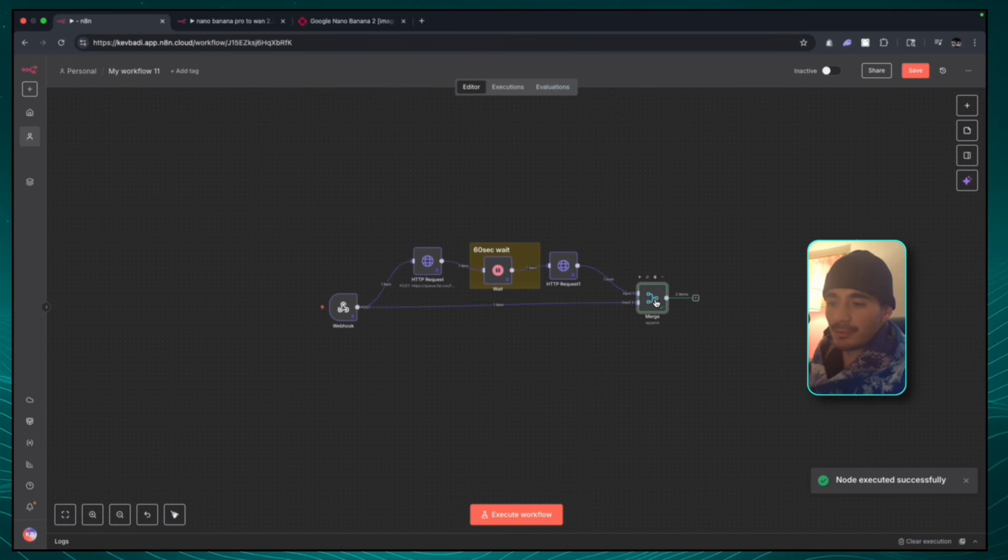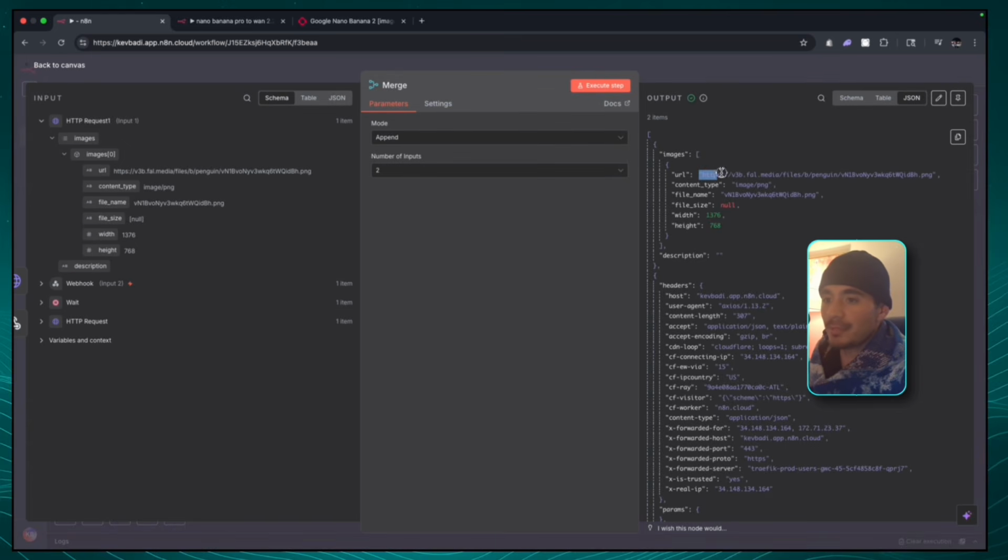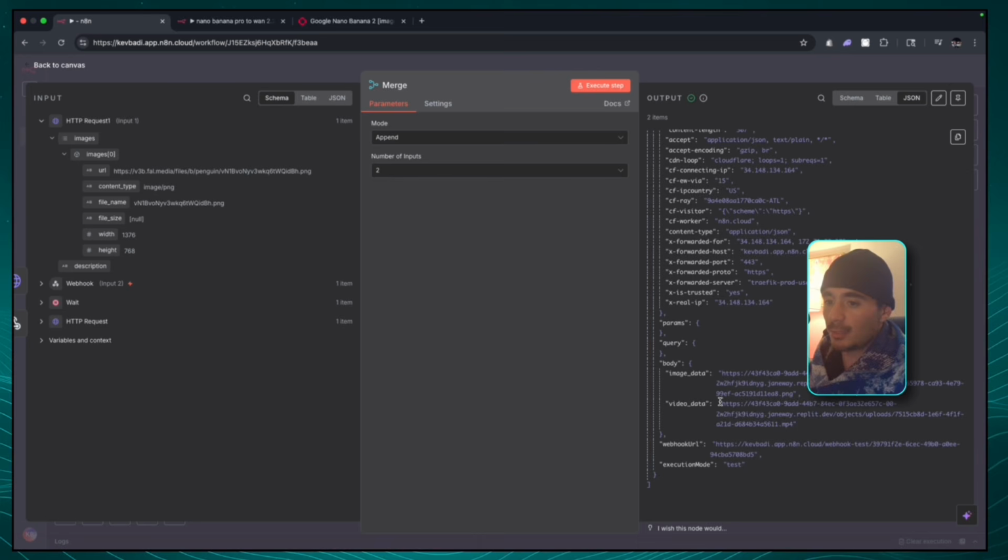Now that that's successfully run, we can open it up and we can see that we have the new image from the Nano Banana workflow, and we have the original video that we submitted through the webhook. So now we can move on to the next step.